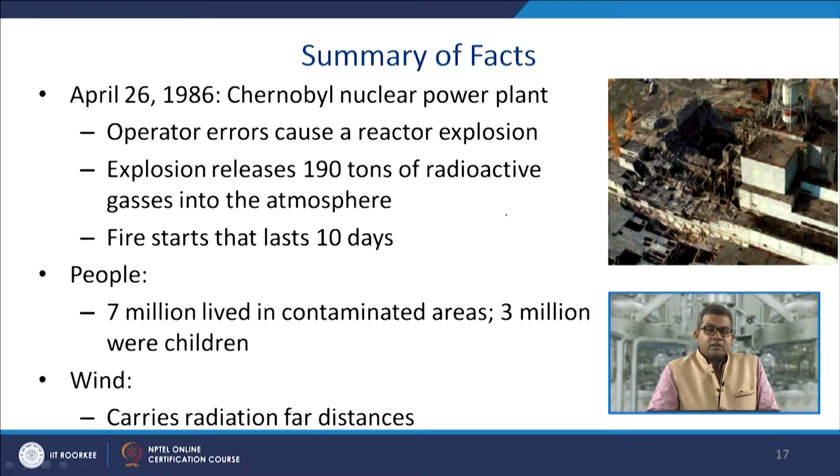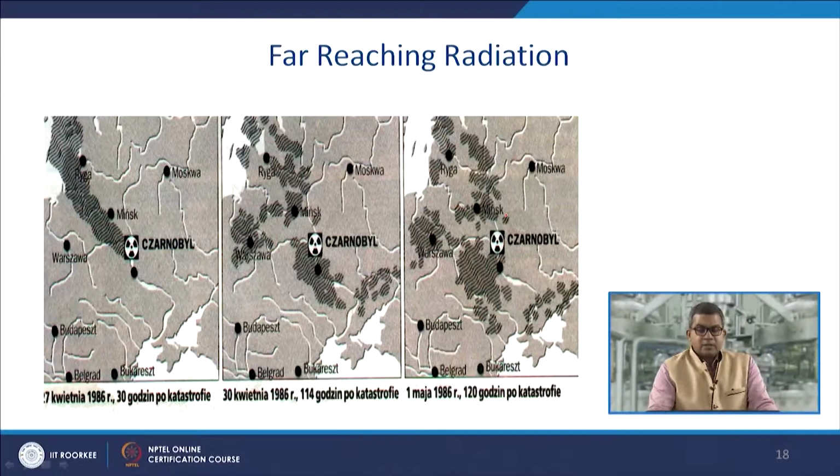There was a wind inversion, or wind flowing at that point of time, that carried radiation for very long distances. So the area in question was large compared to other cases. Now you can see the far reaching of the radiation in this particular diagram here.